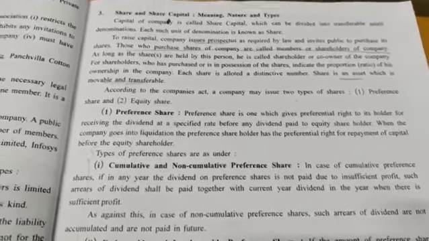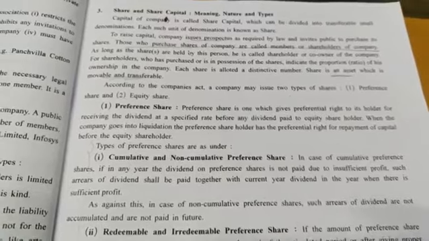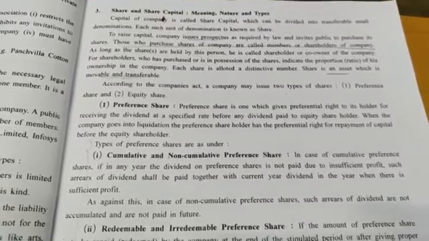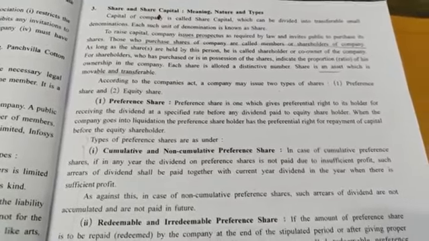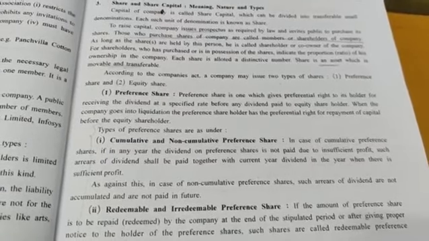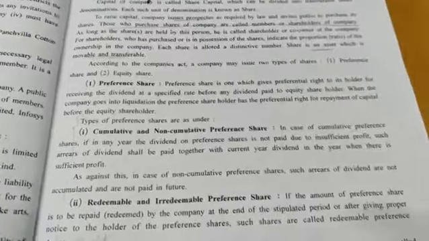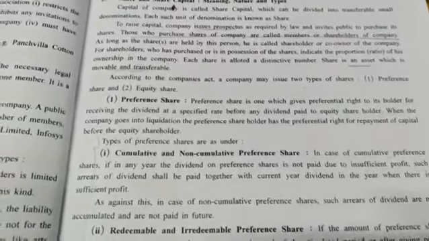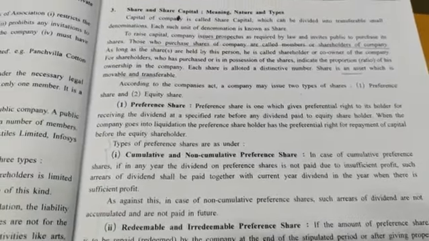According to the Companies Act, a company may issue two types of shares, that is preference share and equity share. This you have already learned in 11th standard in OC, what is meant by share, preference share and equity share. Again, this is just a revision. Preference share. So what do you mean by preference share?